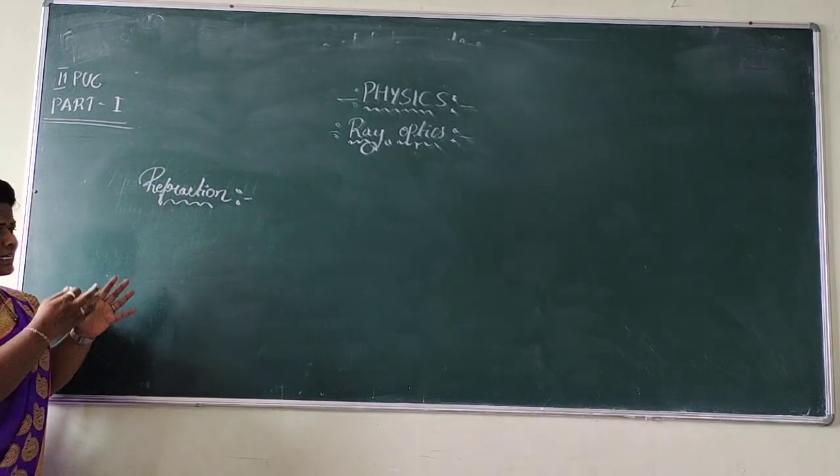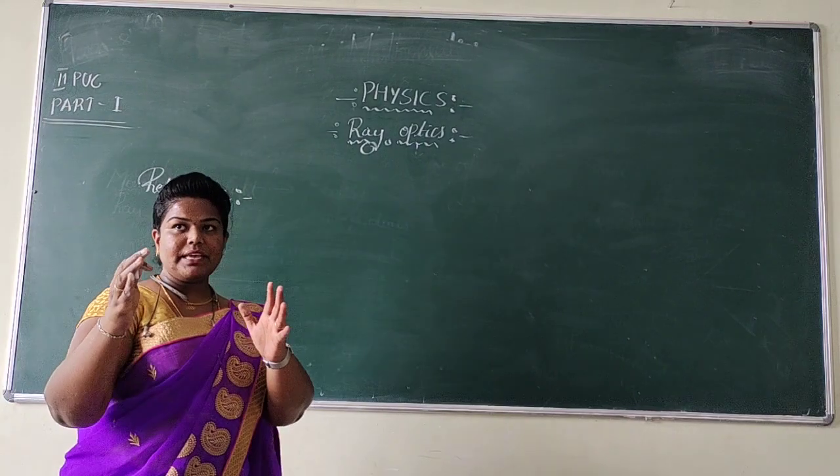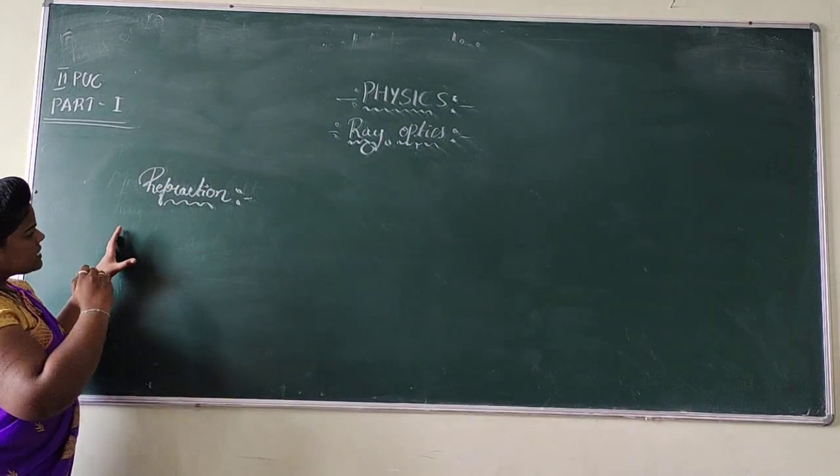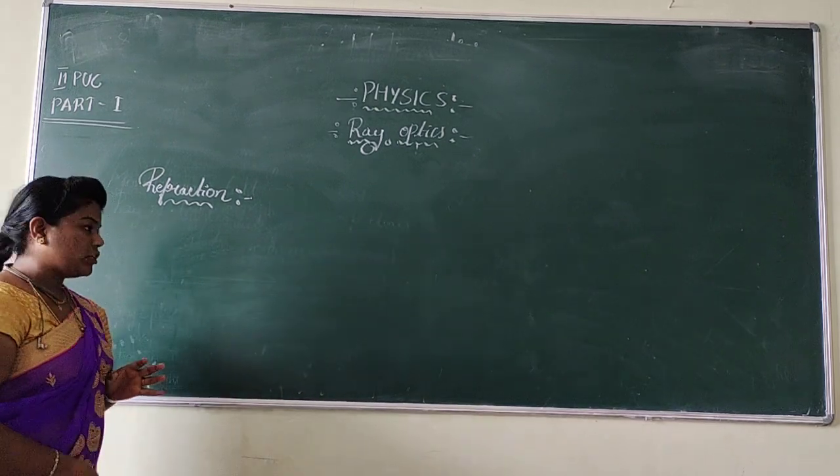If we consider different pairs of media, we can observe different kinds of refraction. So first let us see the definition of refraction.